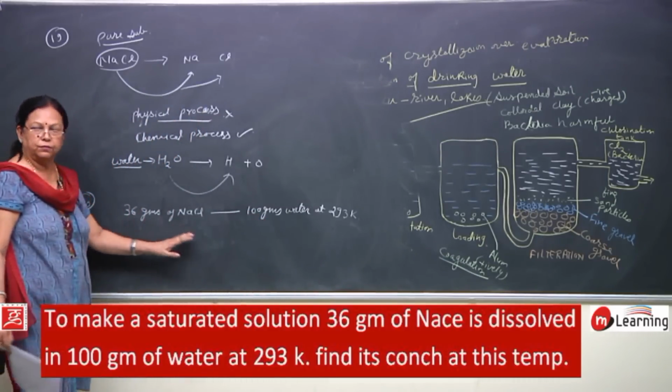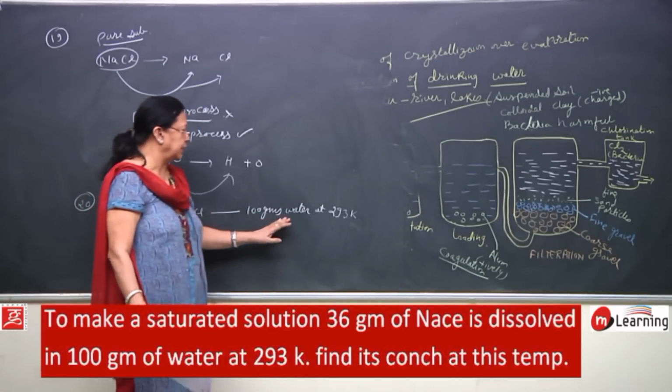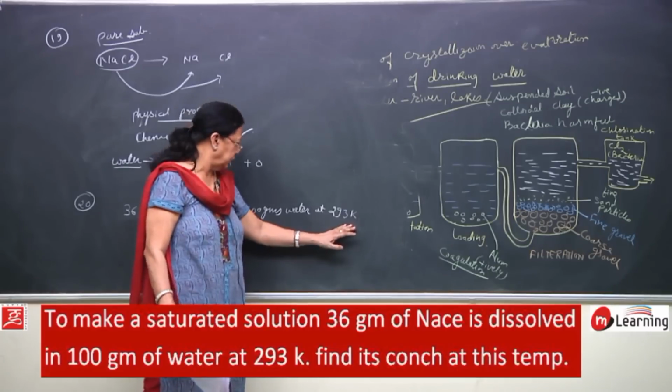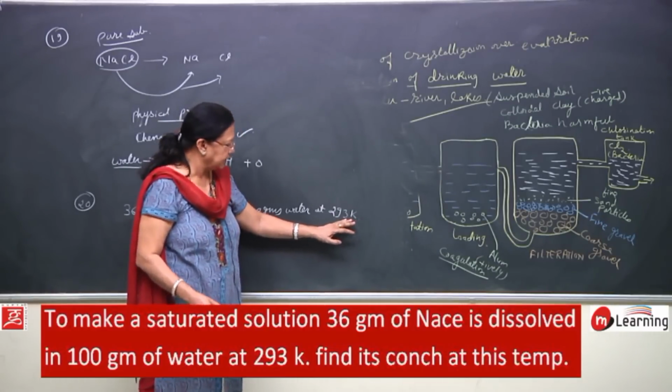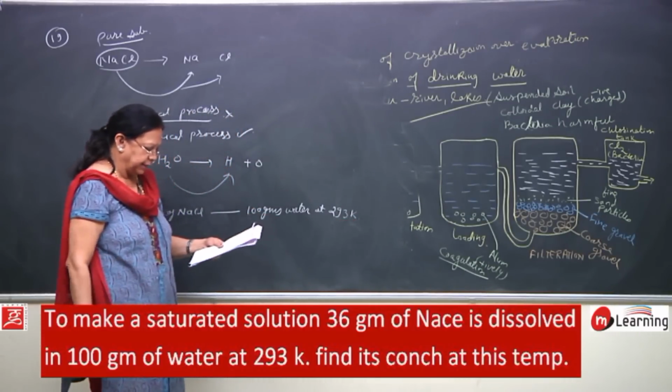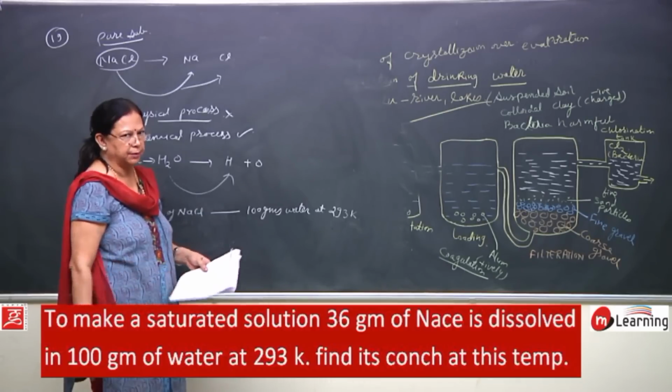All these are your NCERT book questions, children. So, 36 grams of sodium chloride dissolved in 100 grams of water at 293 Kelvin. You have to find the concentration at this temperature.